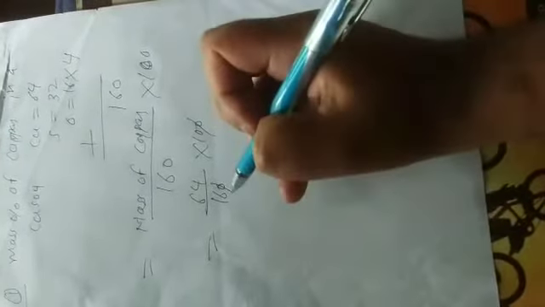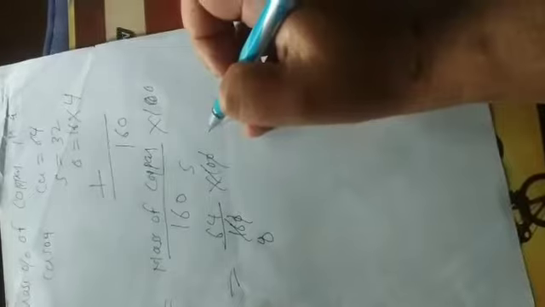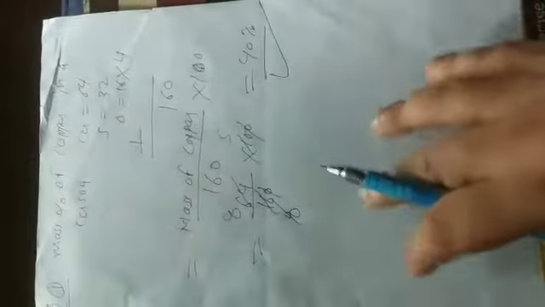Mass of copper is 64, over 160, multiplied by 100. This cancels out by 2, this is 8, so this is 40%, which is your answer. So 160 is the molecular mass of copper sulfate.